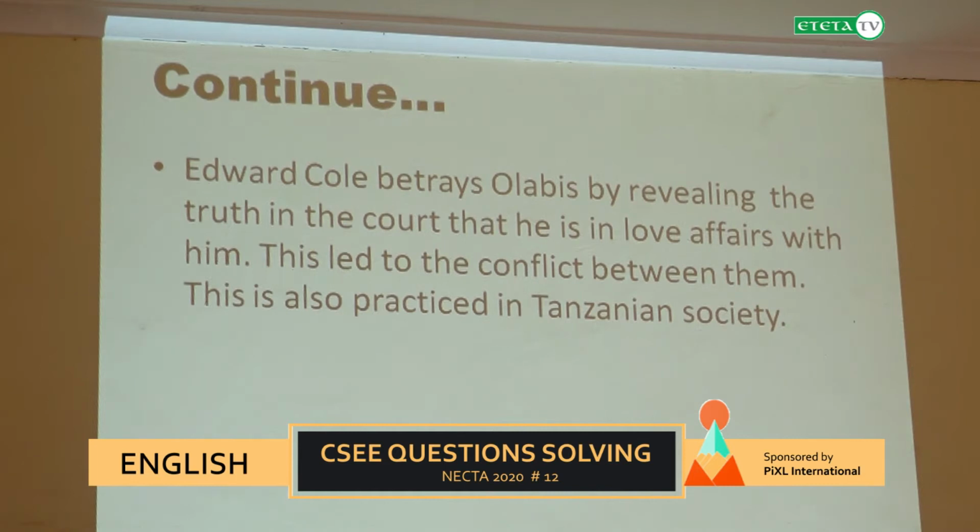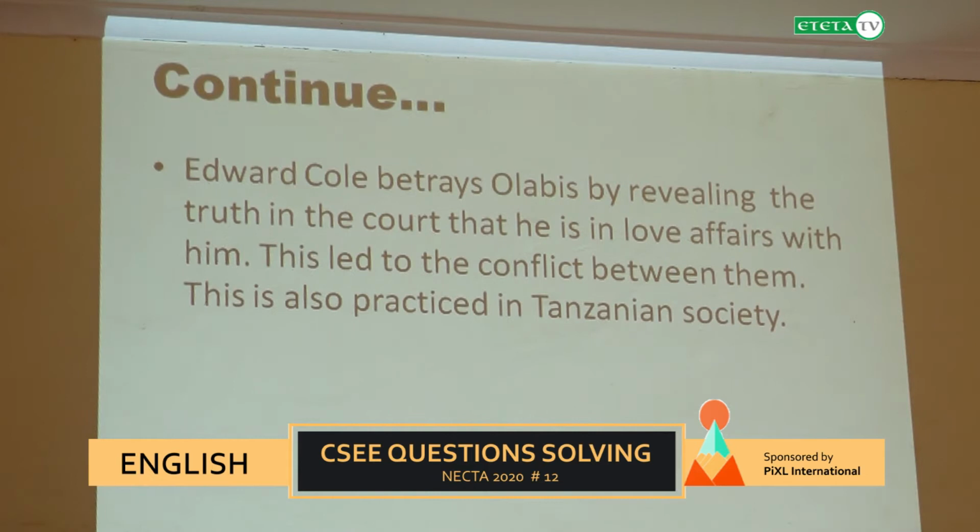Going back to the question, which stated that betrayal is a state of going against an agreement: they agreed that Olabis told Edward Cole not to say anything in the court of law. Don't say if they have love affairs. But when they appeared in the court of law, Edward Cole revealed the truth. That means he betrays Olabis. After that, the situation led into conflict between Olabis and Edward Cole.